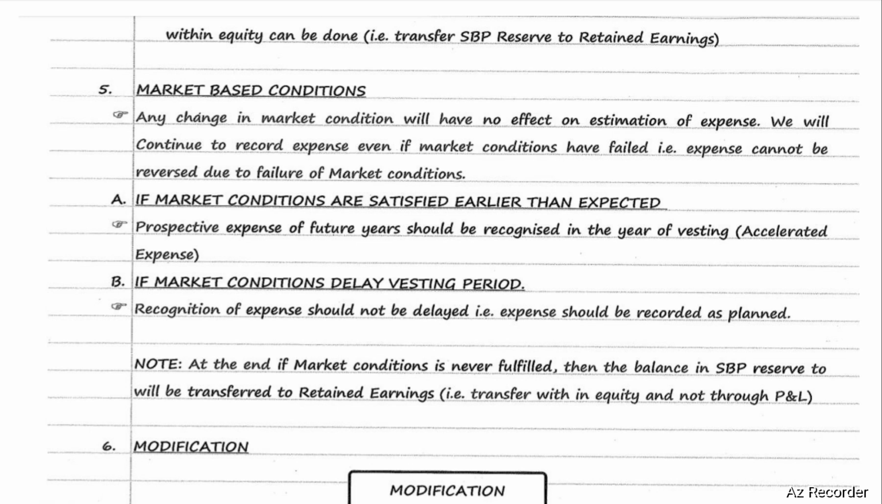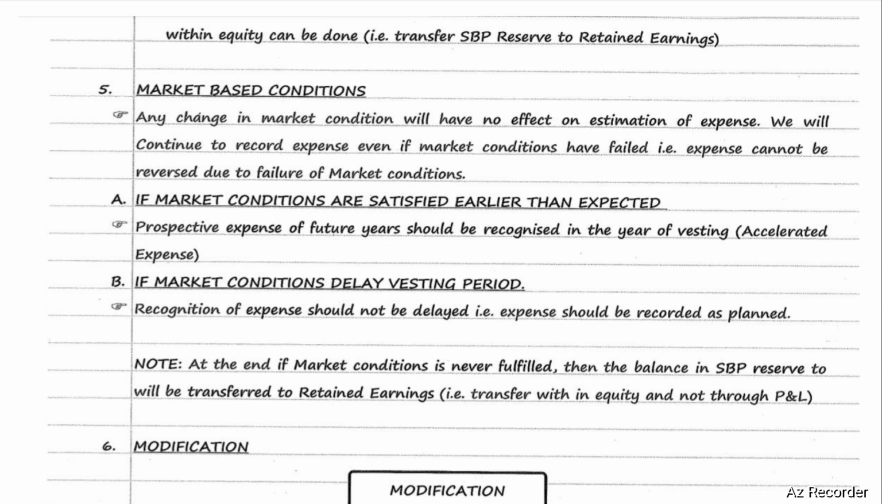Market-based conditions. Any change in market condition will have no effect on estimation of expense. We will continue to record expense even if market conditions have failed. That is, expense cannot be reversed due to failure of market conditions. If market conditions are satisfied earlier than expected, prospective expense of future years should be recognized in the year of vesting. That is, accelerated expense should be recognized.